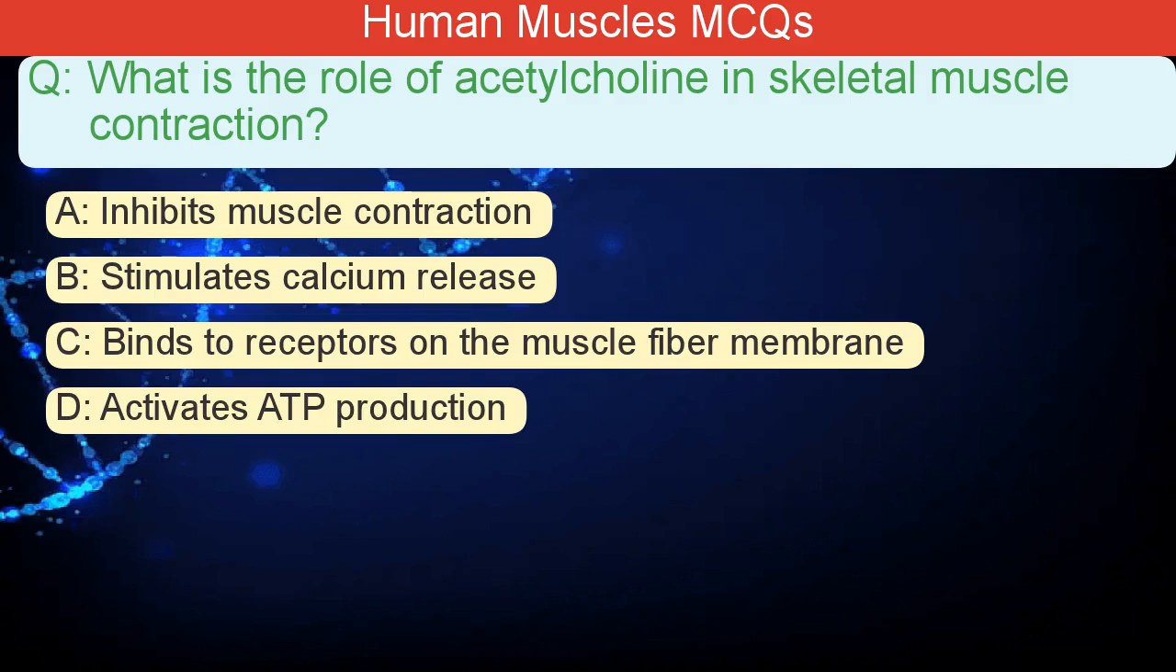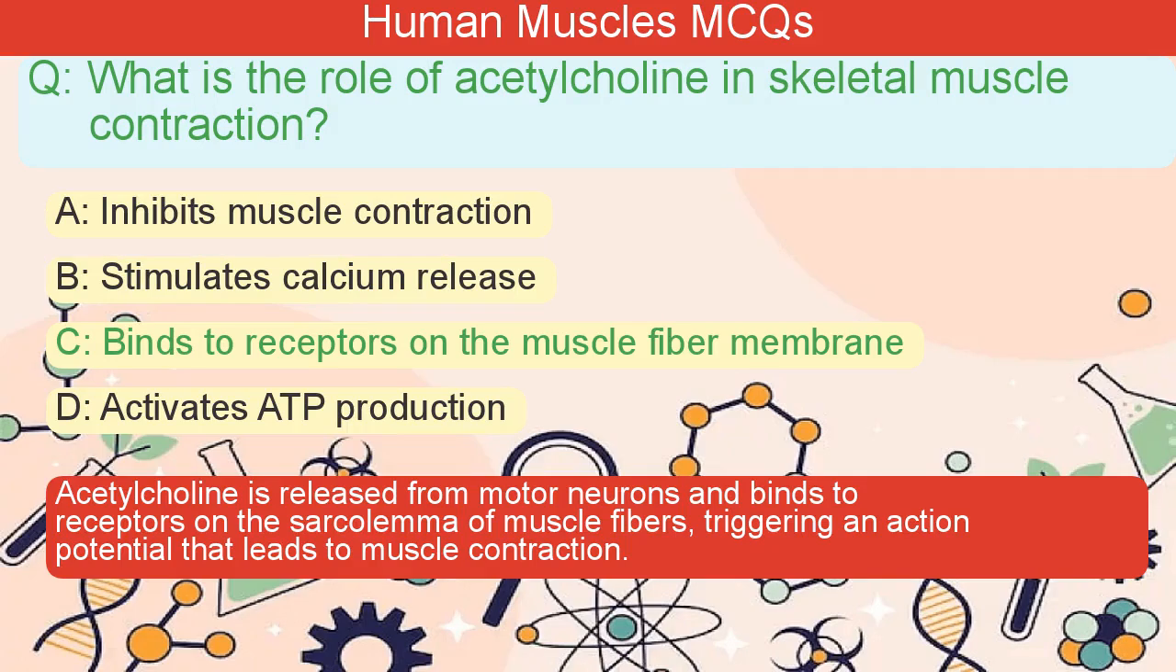What is the role of acetylcholine in skeletal muscle contraction? A. Inhibits muscle contraction. B. Stimulates calcium release. C. Binds to receptors on the muscle fiber membrane. D. Activates ATP production. The correct answer is C. Acetylcholine is released from motor neurons and binds to receptors on the sarcolemma of muscle fibers, triggering an action potential that leads to muscle contraction.